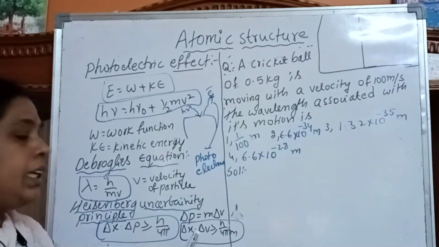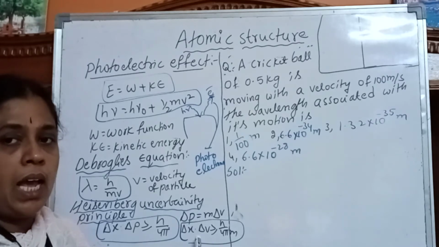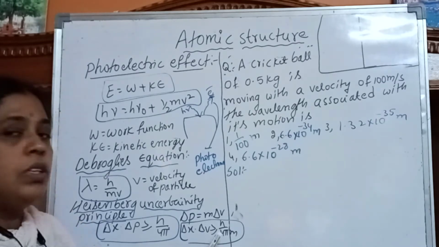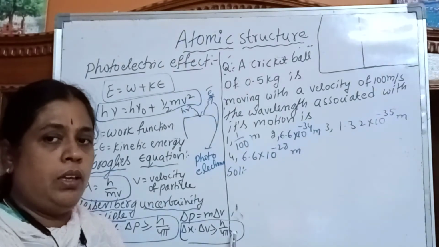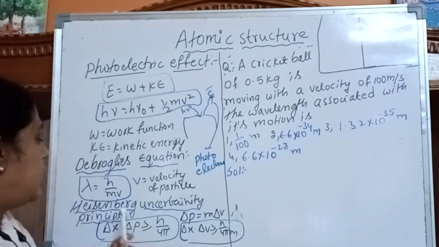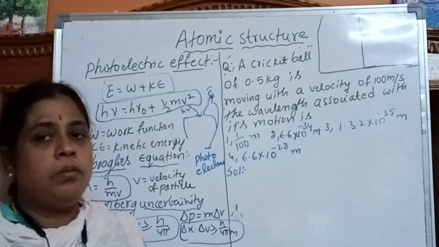These two formulas are very important for solving problems. Here delta v means uncertainty in the velocity of the particle, and m is the mass of the particle. So this is about Heisenberg's uncertainty principle.